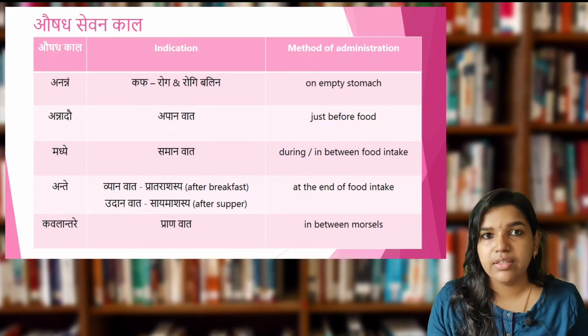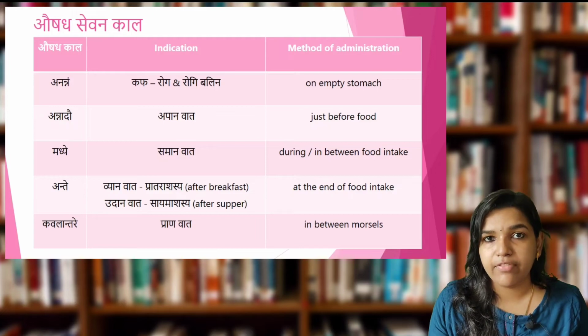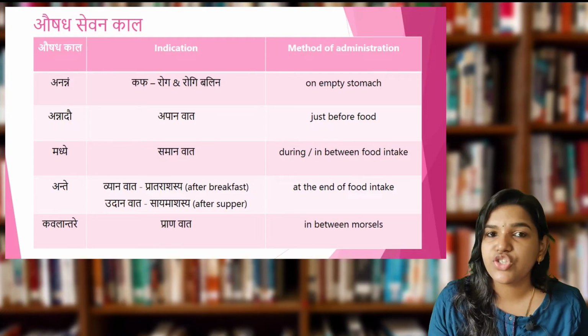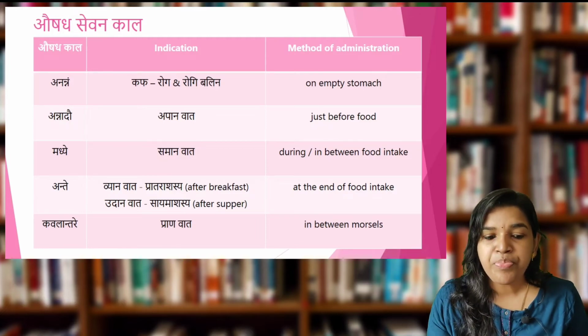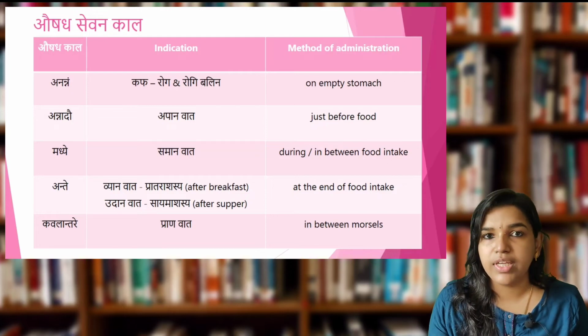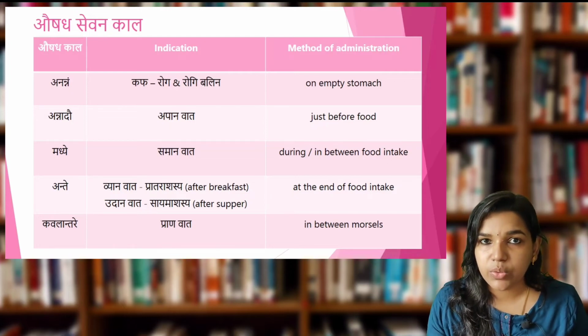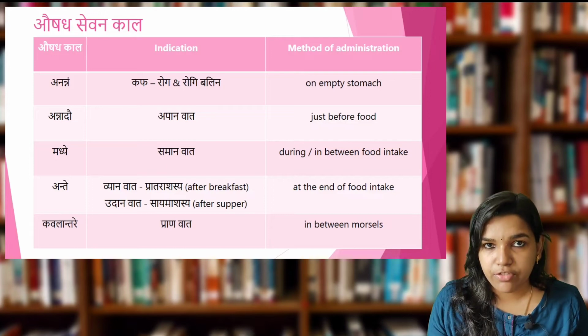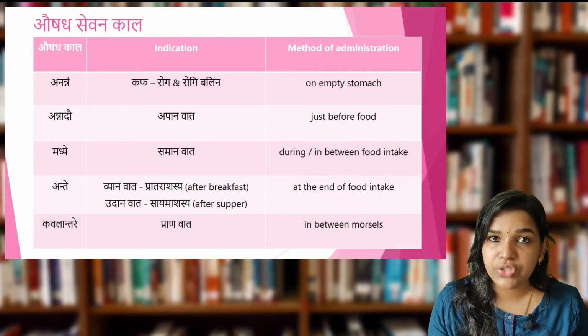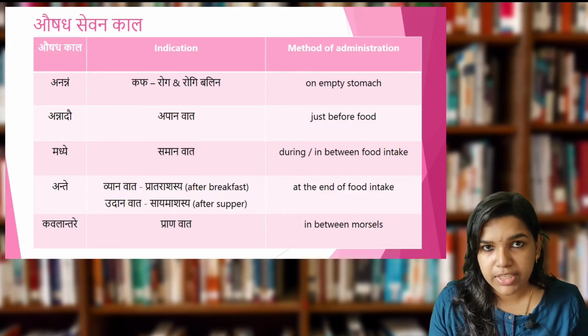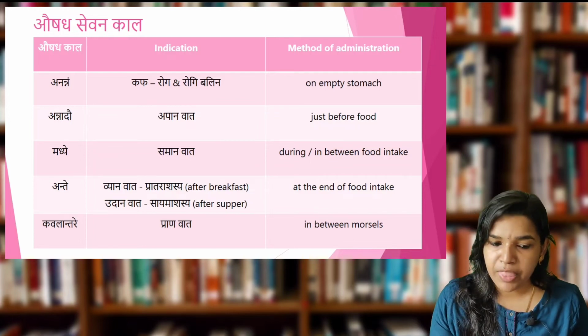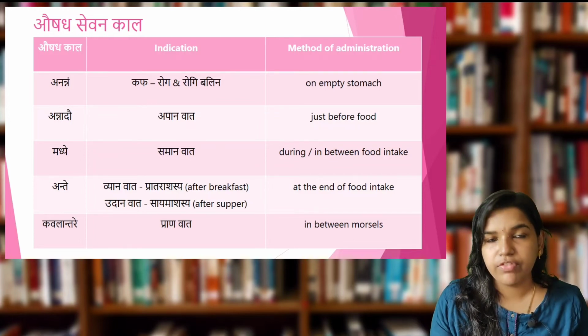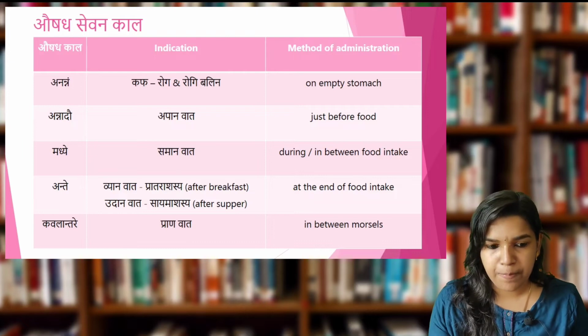So in Kapha Rogas, or if the Belavan Roga and Rogi, in such conditions we have to go for the Ananna, and if it is Apanavada Vaigunya, Annado, Samanavada Vaigunya, Madhya, and it is Vyanavada, then Pratarashasya Anta, and if it is Udanavada Vaigunya, then Sayamashasya Anta, and if it is Pranavada we have to go for the Kavalantara.